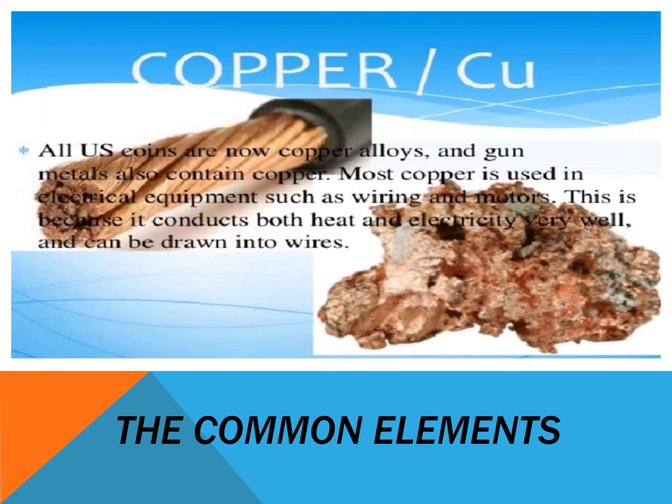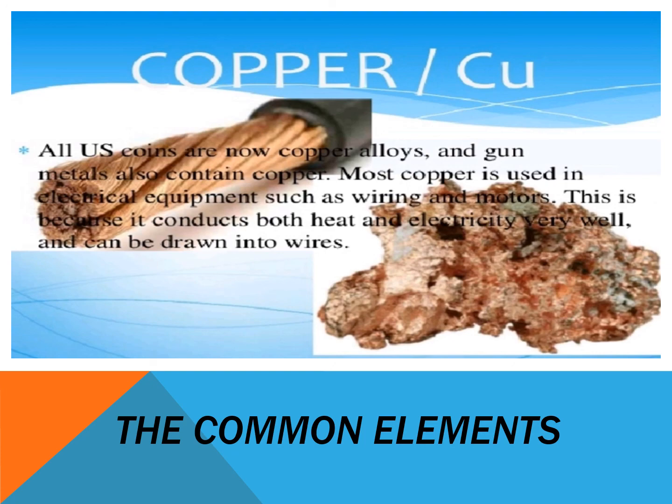We also have copper, and the symbol of copper is Cu. All US coins are now copper alloys, and gunmetals also contain copper. So the bullets and coins in the US are usually made of copper.